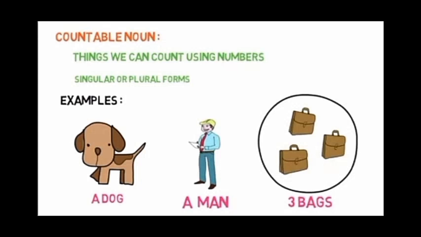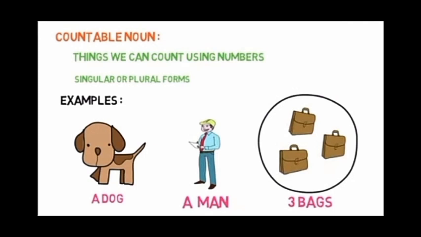Today we are going to learn about countable and uncountable nouns. Countable nouns. So what are countable nouns? Countable nouns can be in singular or plural form. Example: a dog, a man, 3 bags. Yes, you can count a person, dogs and bags easily. So they come in the category of countable nouns.